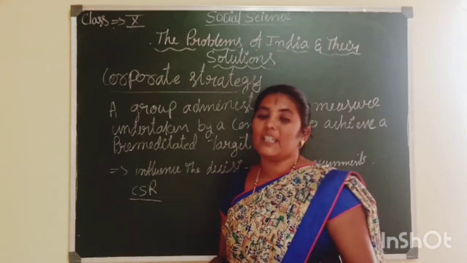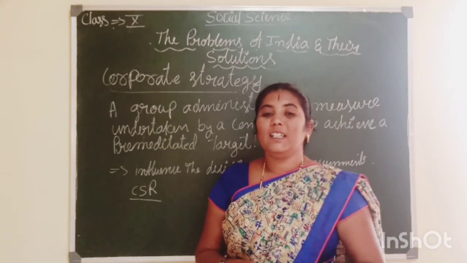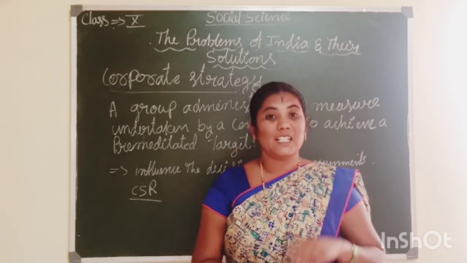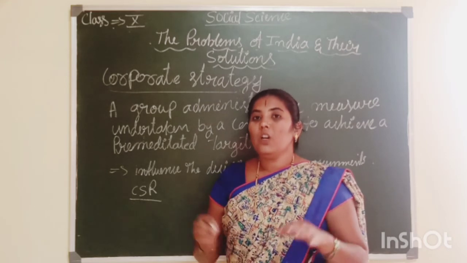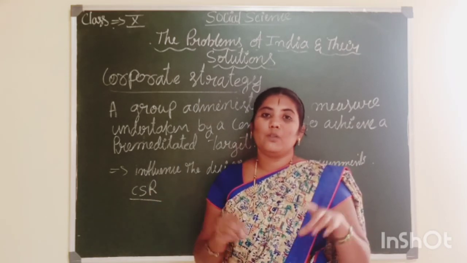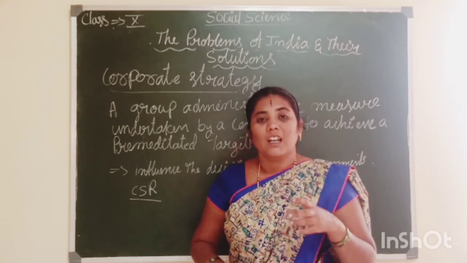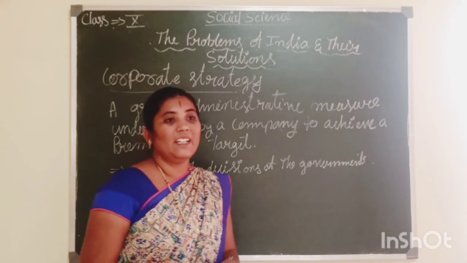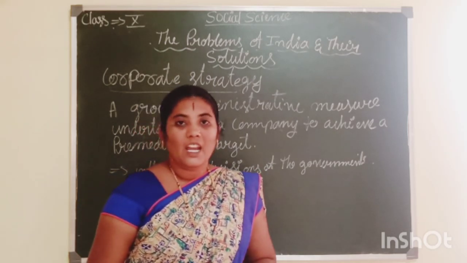Why are they donating? There is no social concern here. They want to escape from tax, which is also the main intention we can see here. Understand this? So corporate strategy is also one of the major problems. We can see that the government should take very serious measures to eradicate this corporate strategy; nowadays, especially in our country, it is very essential.